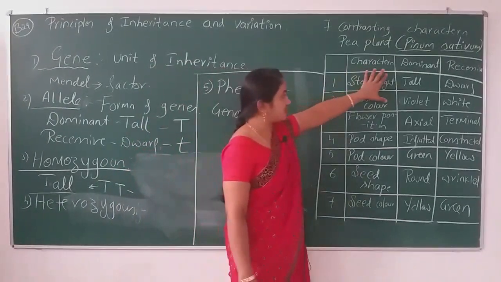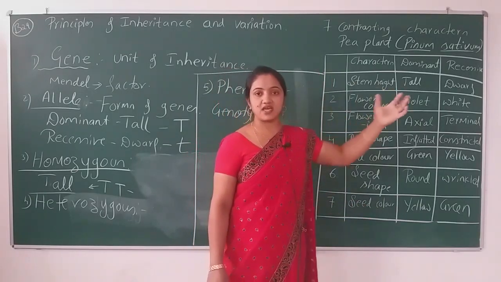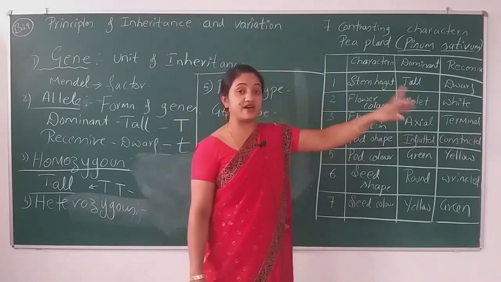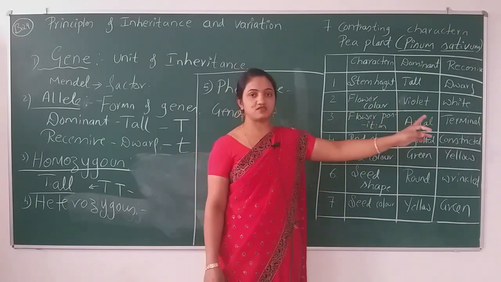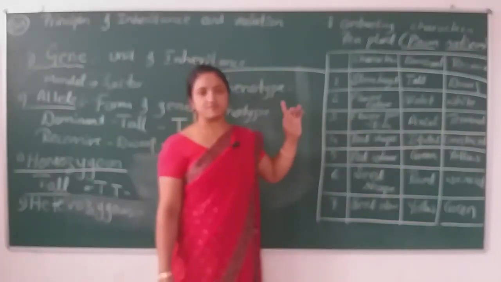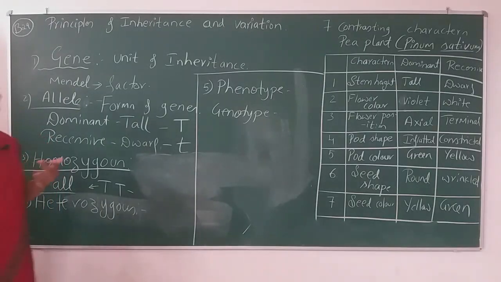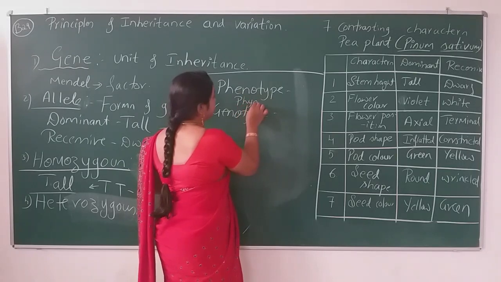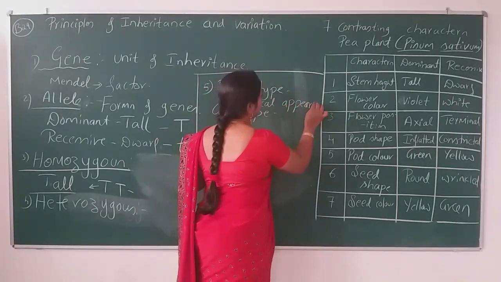Describing words in the organism, if we are describing any character, like stem height, it is tall or dwarf; flower color, violet or white; flower position, axial or terminal. So these are all the phenotype of the plant. Phenotype is a physical appearance.